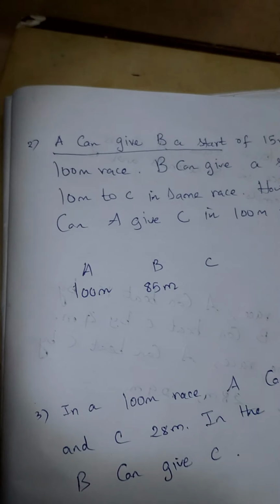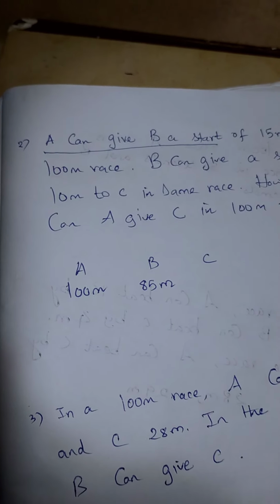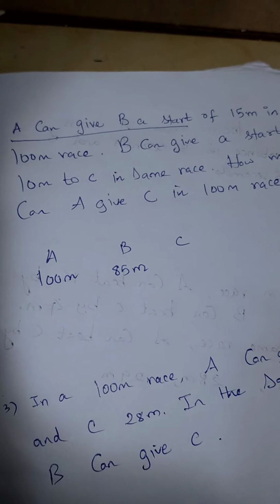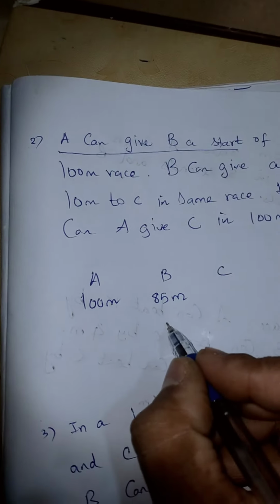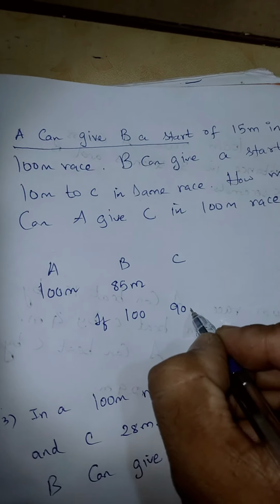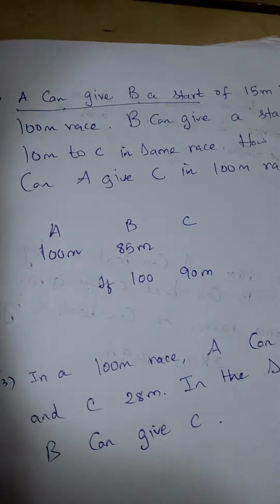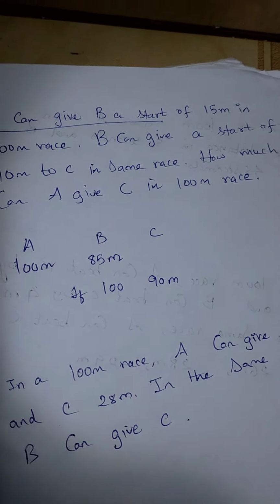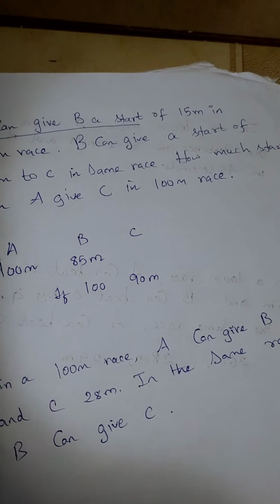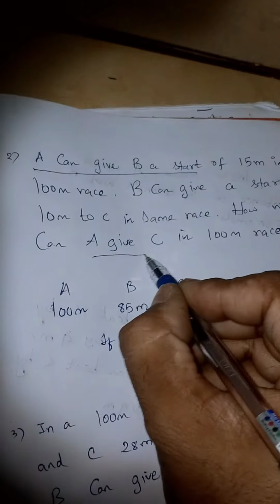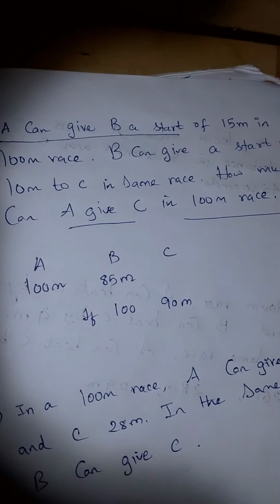And B can give a start of 10 meters to C. That means if B reached 100 meters, C reached 90 meters, B can give C a start of 10 meters. The question is A can give C how much start in a 100 meters race.